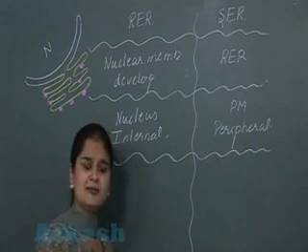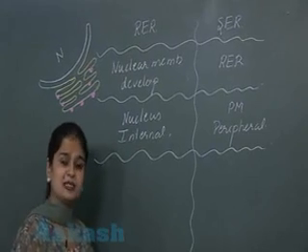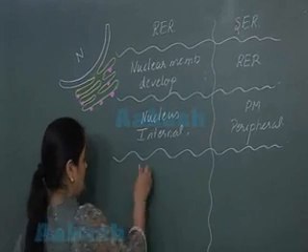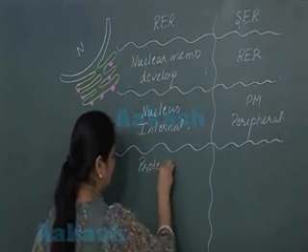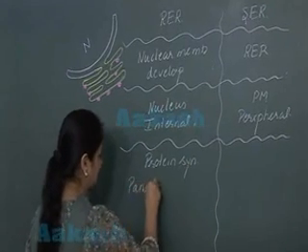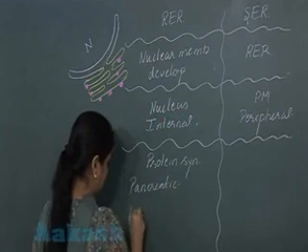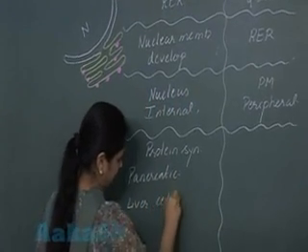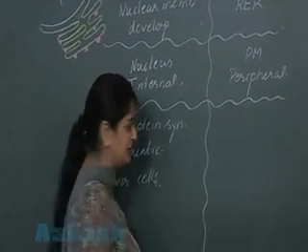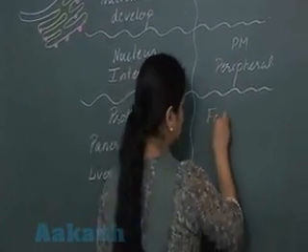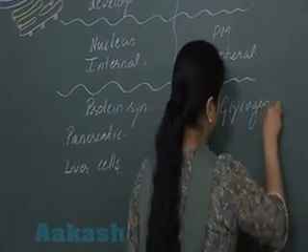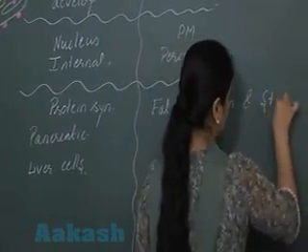Now RER is very much common. Yes, it is well developed in the cells which are involved in the protein synthesis, like pancreatic cells, liver cells. और जो SER है, it is common, it is active in the cells which are involved in fat synthesis, glycogen synthesis, metabolism, and steroidal synthesis.